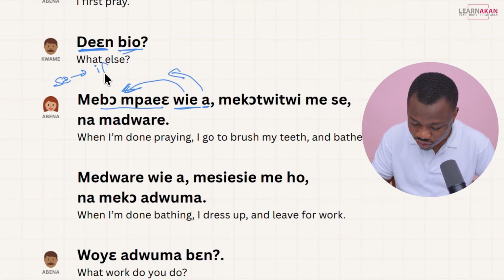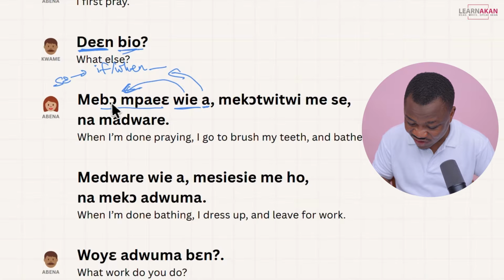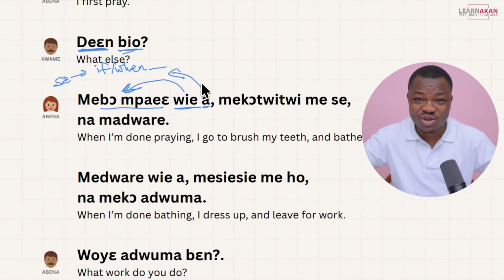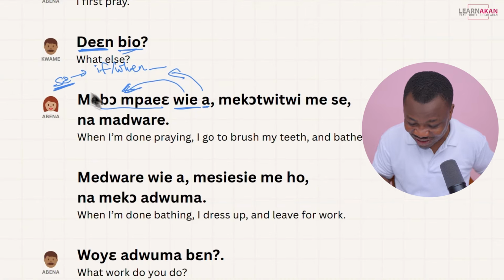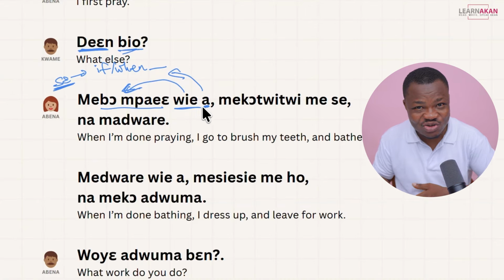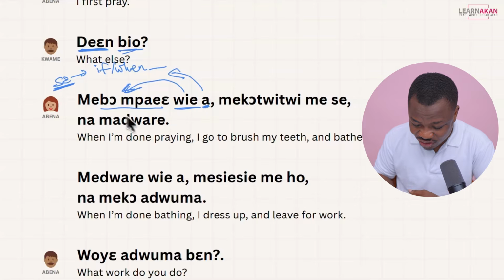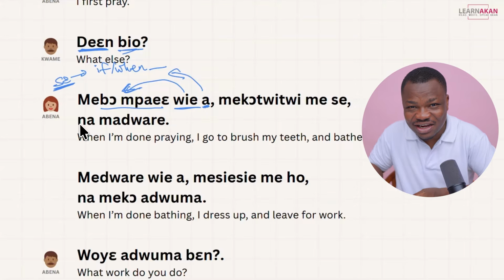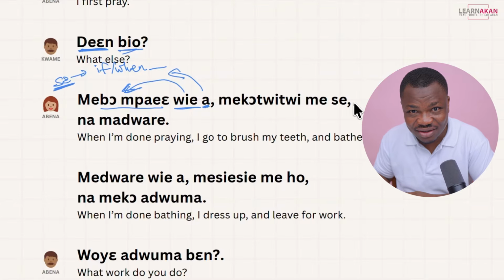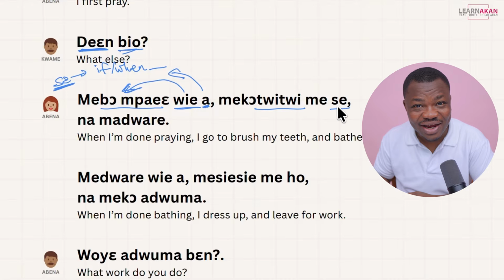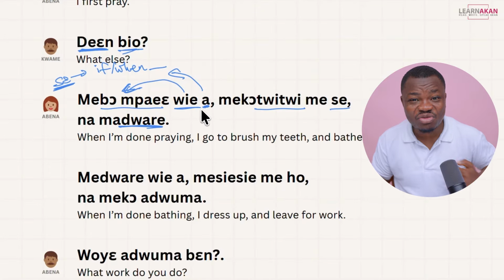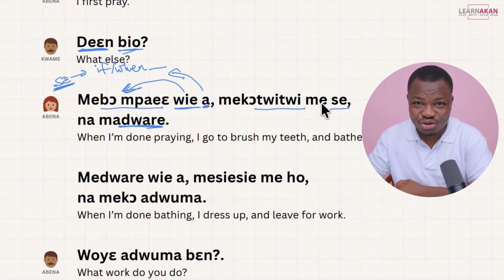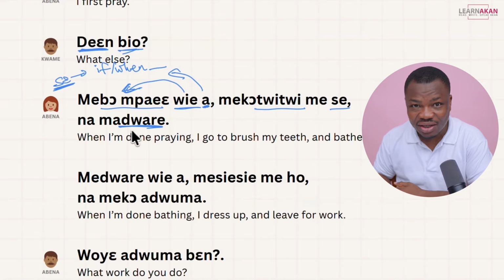I told you when you see this, it means there's an if or when clause, right? So whatever is contained within the se and a is what is contained within the if or when clause. But I told you can do away with the se, right, in front. And as long as you maintain this a, you still have an if or when clause. So, me bom paye wie a, when I'm done praying, me ko tshitshi me se. You remember tshitshi se, right? To brush one's teeth. So overall, we have me bom paye wie a, when I'm done praying, me ko tshitshi me se, I go to brush my teeth, na me jare, and then I bathe.